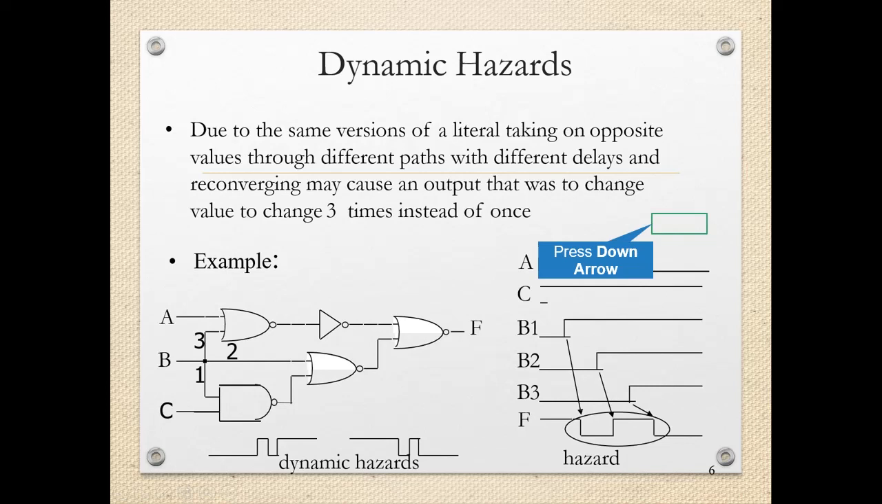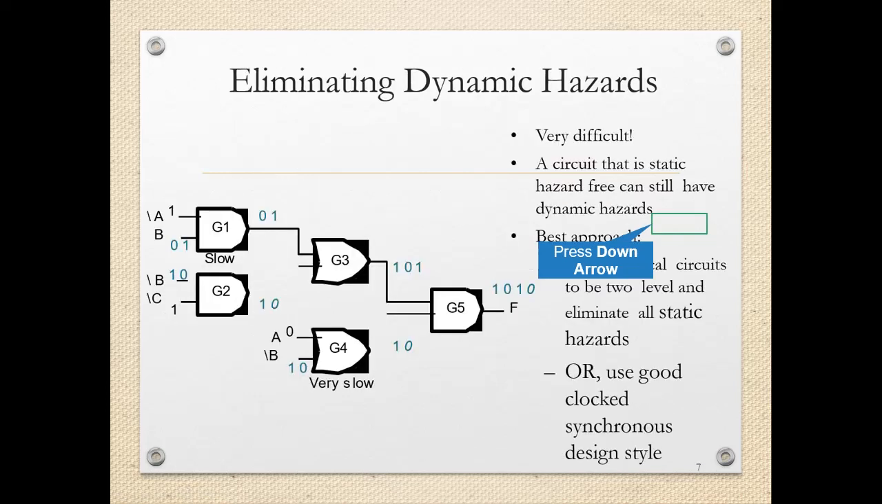Actually B is the same, but if you see the waveforms of B1, B2, B3, they are delayed because of the different path delay, which is the path taken by the B signal. As that is different, in the output F there are multiple transitions. It is becoming 0, then again 1, again 0. So there are multiple transitions in the output, and that is called the dynamic hazard.